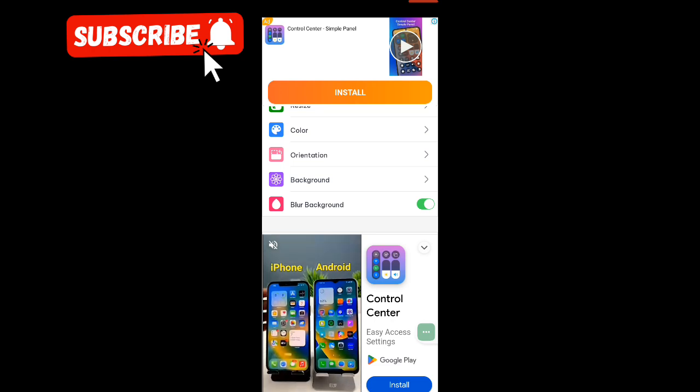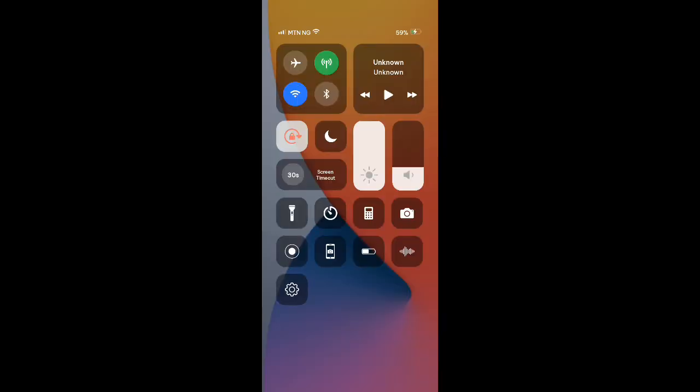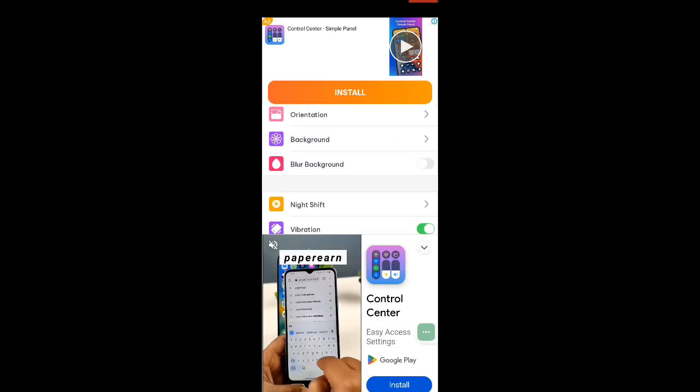The red line above is where we access the iOS control panel. Yours may not be red depending on the color you selected. Let's check it out. Last but not least, the night shift and vibration.